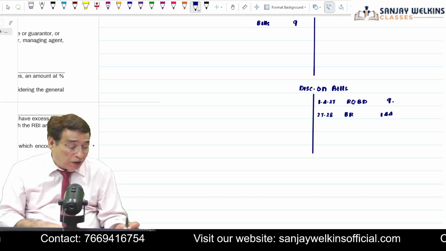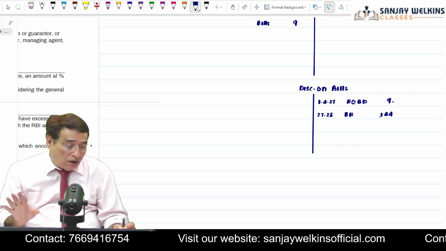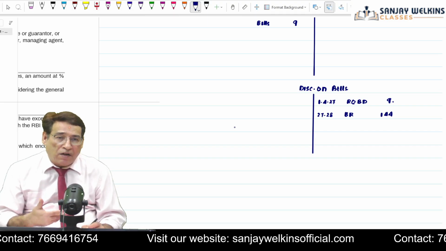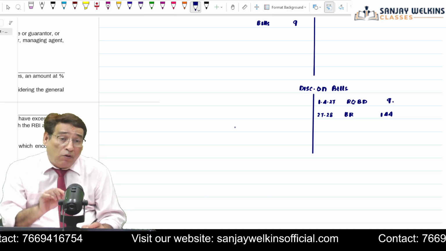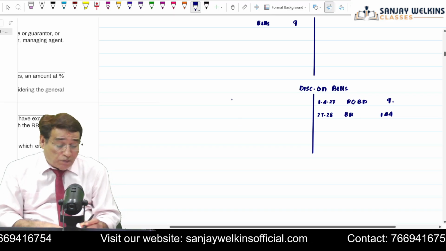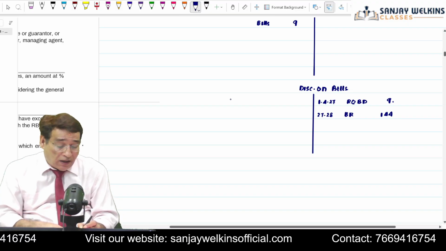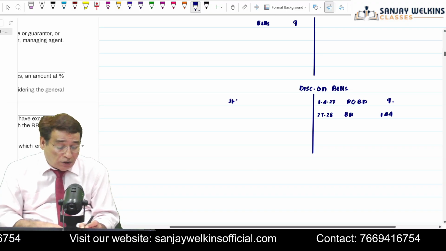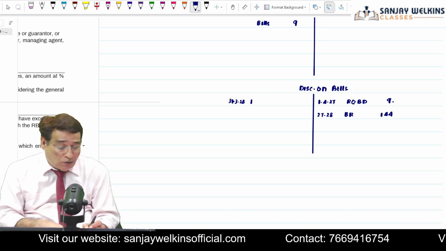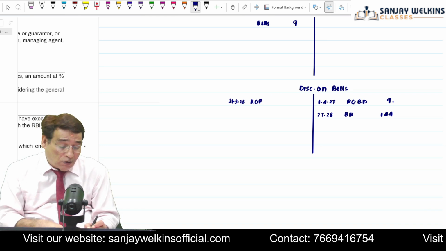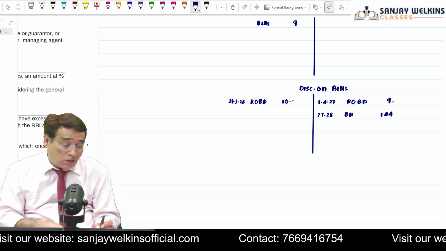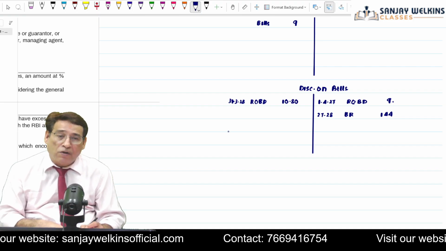We are not preparing the bills receivable account, so only here it will come. Now, the last entry was when we created the reserve: discount on bills account debit to rebate on bills discount account. So as per your last entry, on 31/3/2028, you are going to write here "to rebate on bills discount account" to the extent of 10.80.